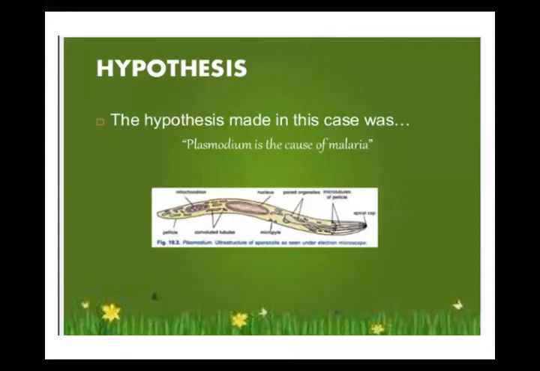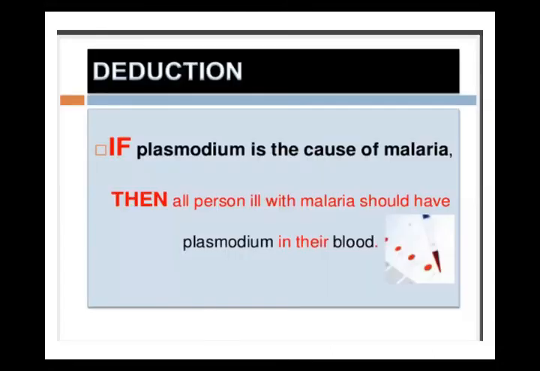After that, the scientist made a hypothesis: Plasmodium is the cause of malaria. He just made an intelligent guess, that Plasmodium is the cause of malaria. After that, he gives the logical explanation.